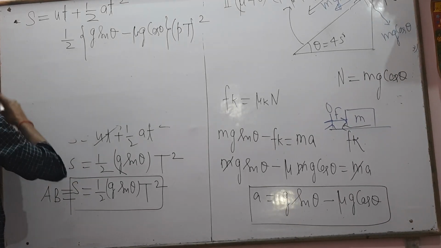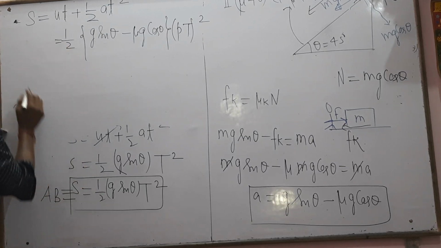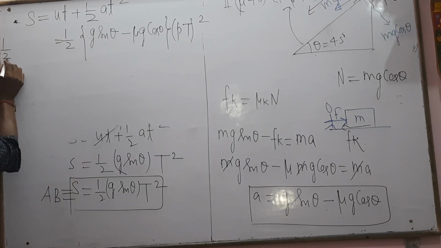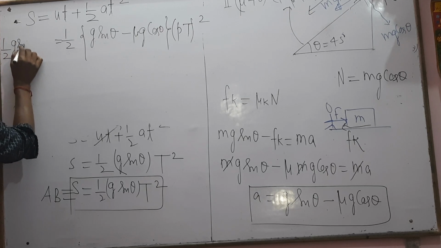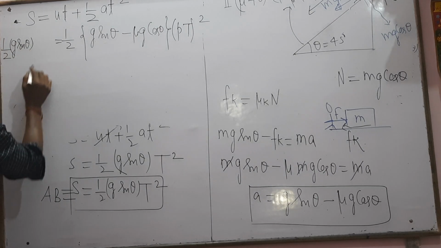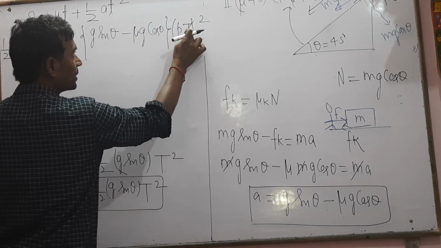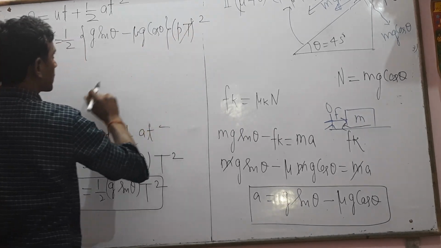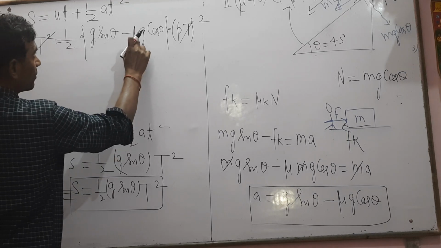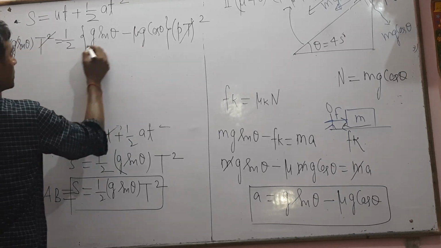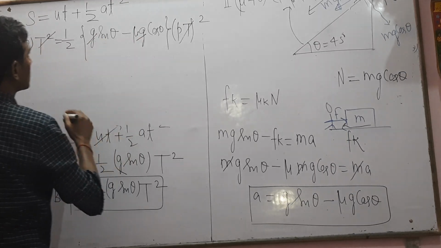This implies 1 by 2 g sin theta into T square equals 1 by 2 g sin theta minus mu g cos theta into p T whole square, that is p square T square. So T square will cancel out, and g and 1 by 2 will also cancel out.